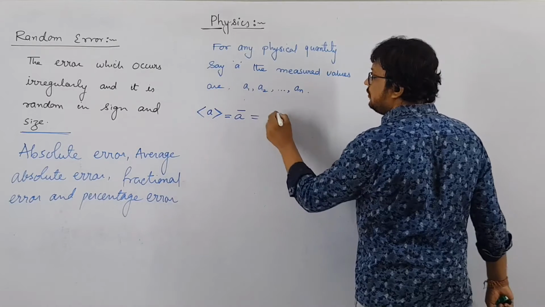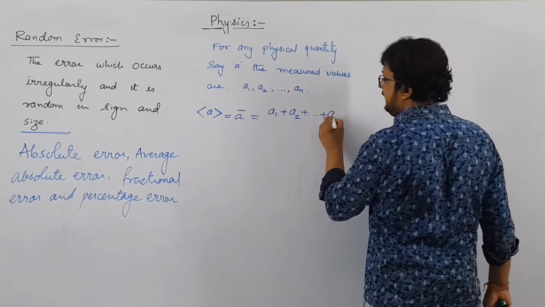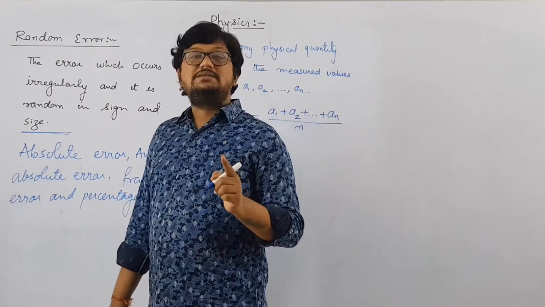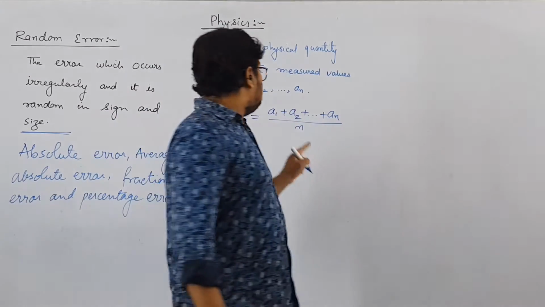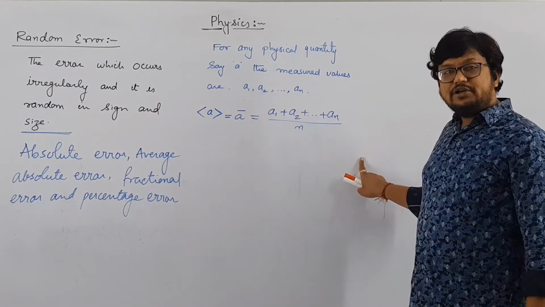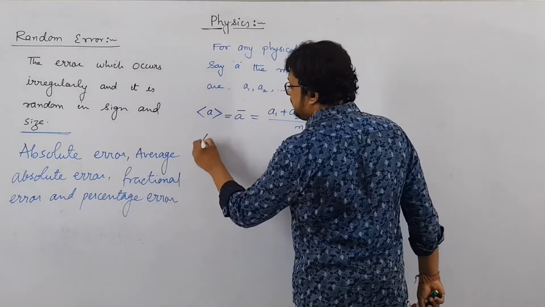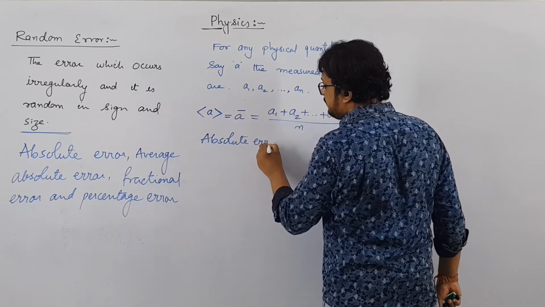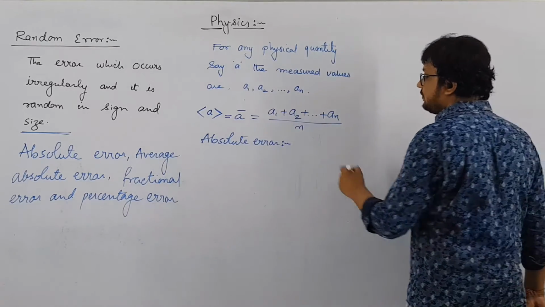In the same way, here we want to find the mean. So A bar will be equal to A1 plus A2 plus up to An, whole over n. Why whole over n? Because we have measured the physical quantity n times. So we divide by n, and this is known as the average value or the mean value. Now for absolute error, what do we have to do? What is absolute error?